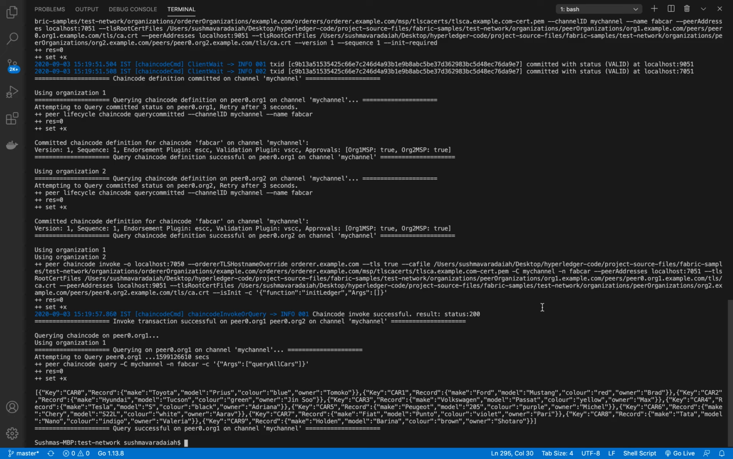This is an important section where you have to deploy the chain code, and it involves several processes that have to go through.